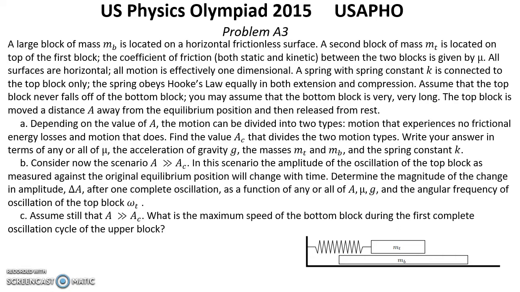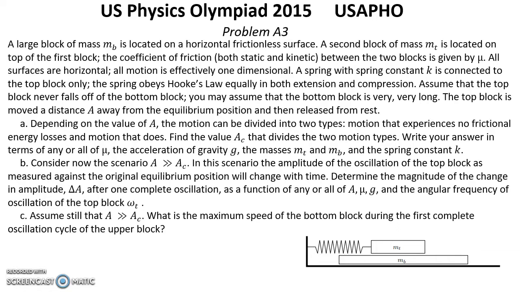Question B. Consider now the scenario when amplitude A is much greater than A_critical. In this scenario, the amplitude of the oscillation of the top block as measured against the original equilibrium position will change with time.